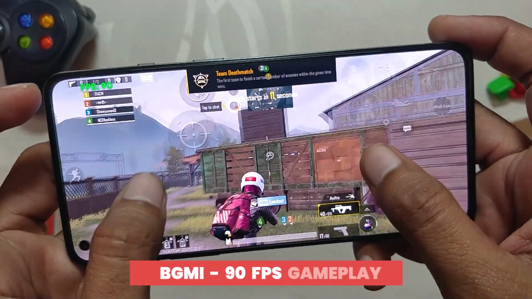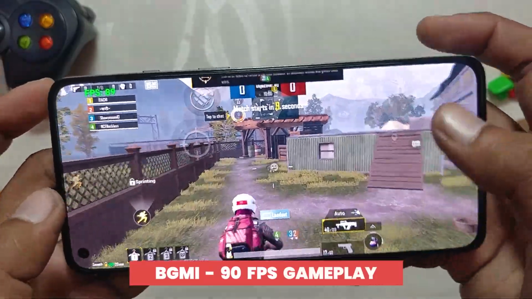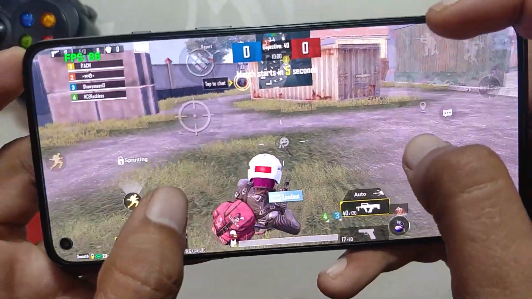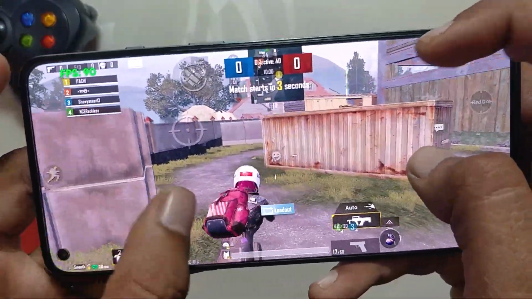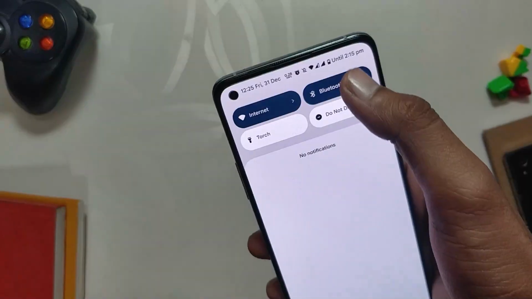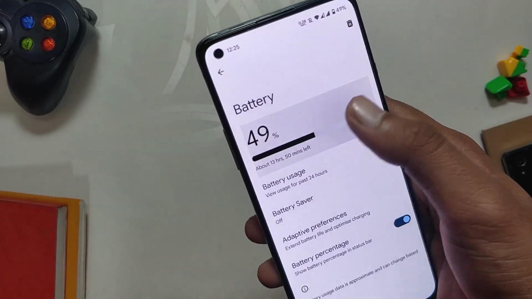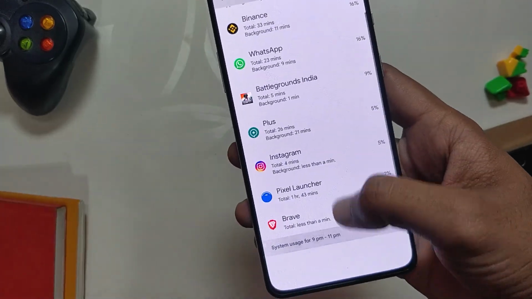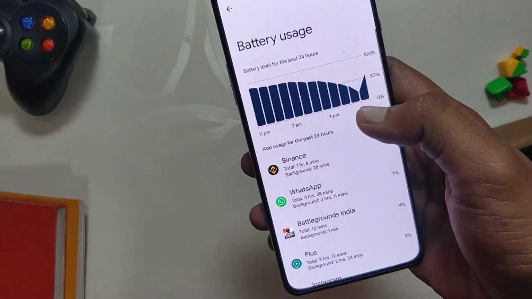Moving on, another good thing about this ROM is you can play BGMI at full 90 FPS on this one without any issues. You can see the FPS meter here at the top shows 90 FPS. Comment down if you want a full gaming review on this ROM. Talking about the battery backup, it is also good and there is no considerable drain as such. On average I am getting 6 to 7 hours of screen on time.